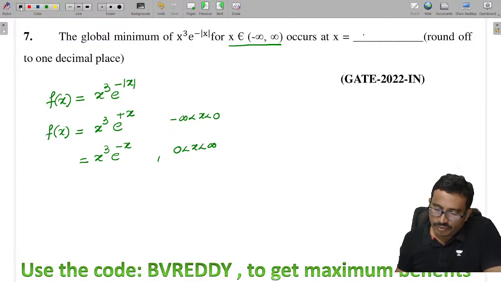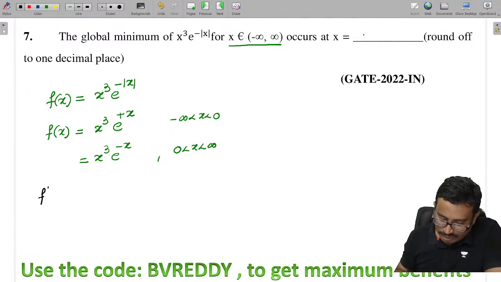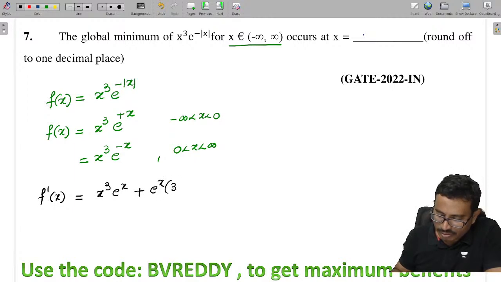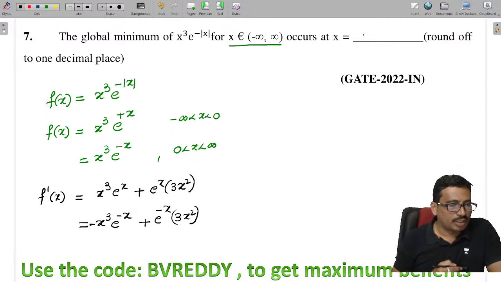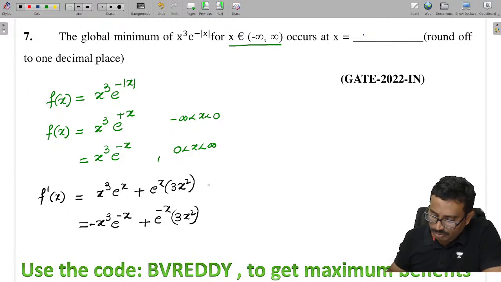Now we need to find the maximum value. So tell me f dash of x, what will I get? Using the u into v rule, this means x cube into e power x, plus e power x into 3x square. Next, x cube into e power minus x, plus e power minus x into 3x square. Now by equating this to 0, what can I do with this function?